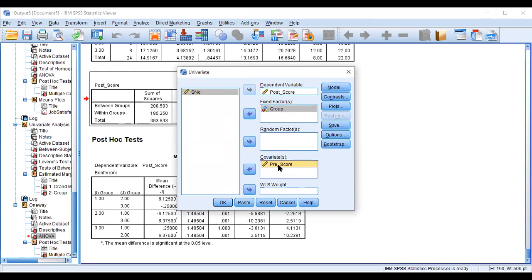So using an ANCOVA, what analysis do we want to find out? Does the pre-test score affect their post-test score among three groups? Because we presume that those who score high in the pre-test, naturally to the same extent their post-test score also increases. So we are adjusting for the pre-test score.